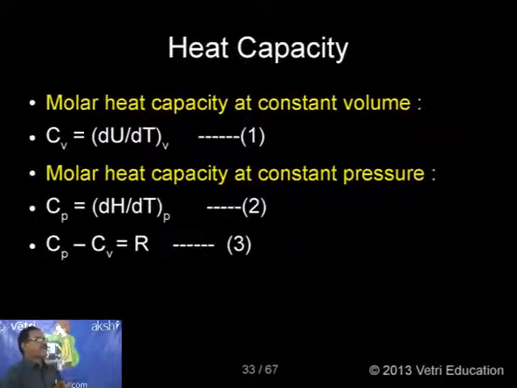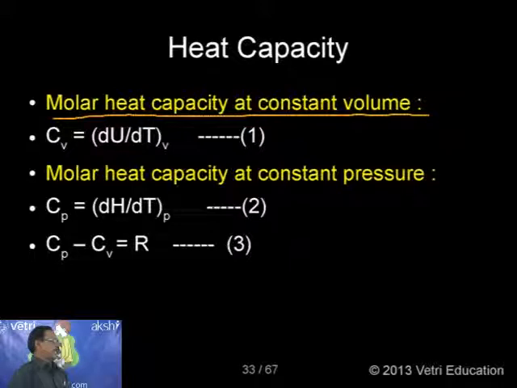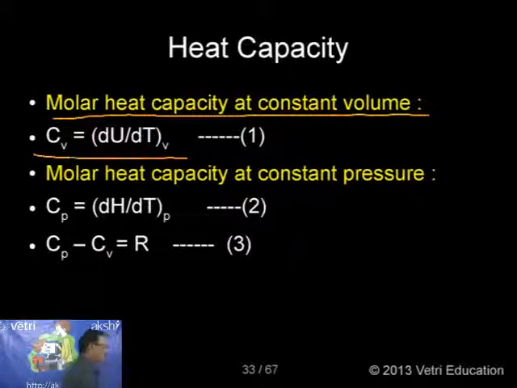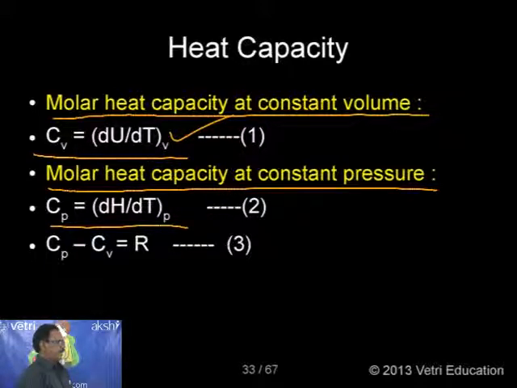The same molar heat capacity I am going to express in two ways depending upon the condition. What are the conditions? Molar heat capacity at constant volume. If I measure the heat capacity at constant volume, I can represent it as Cv. Cv is the molar heat capacity at constant volume, given by delta U by delta T at constant volume, or dU by dT at constant volume. In the same way, molar heat capacity at constant pressure is given as Cp. Cp is equal to dH by dT at constant pressure.